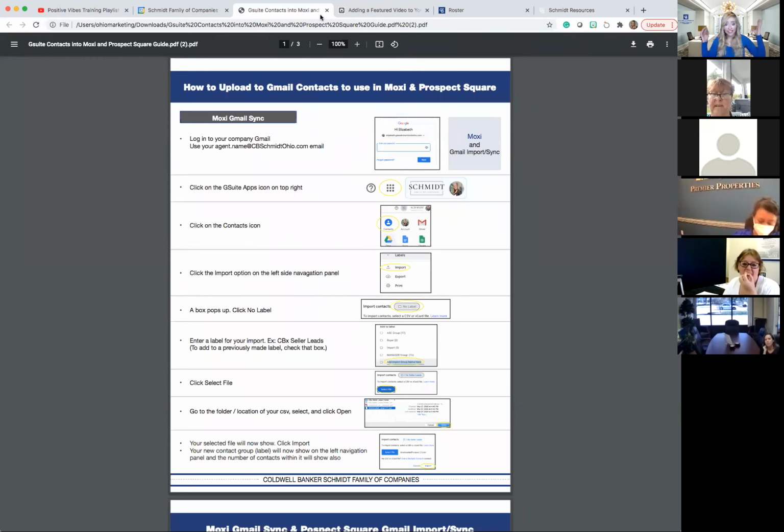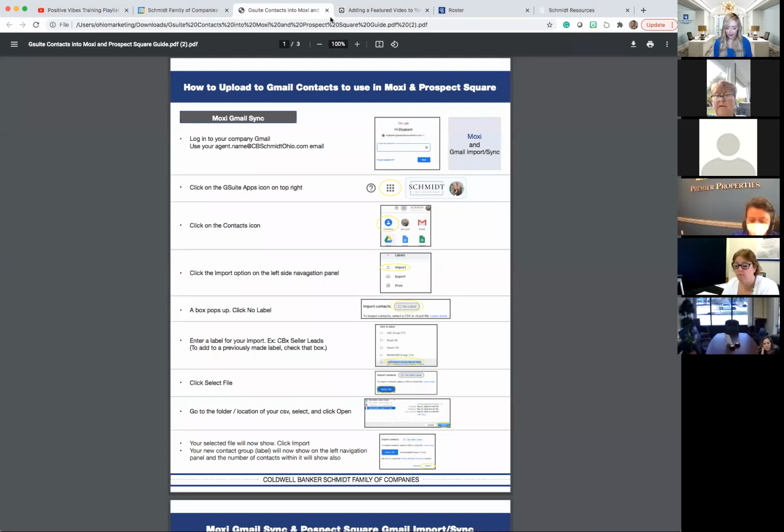Okay, so let's dive right in. I want you guys to know how to do everything. Even if it's something we've never talked about before, I'm going to show you how you can look for an option to get very quick help on it. I don't want you to ever feel like you're trying to reinvent the wheel, or that you have to go into Moxi and figure it out for yourself. At this point, there are too many things to help you and too many people with the knowledge ready to help you for you to waste any time at all. We just want you to jump in and use your resources.